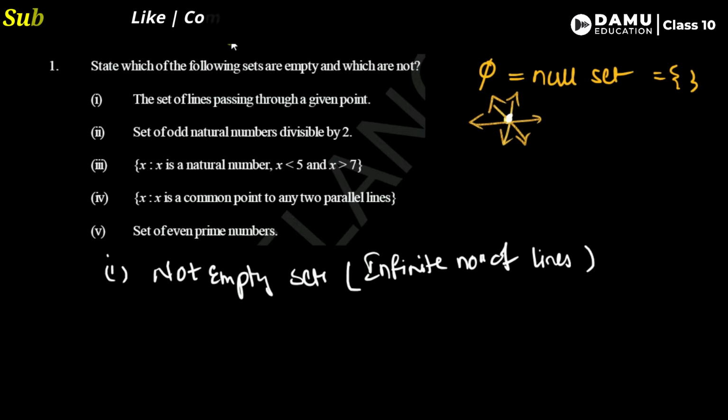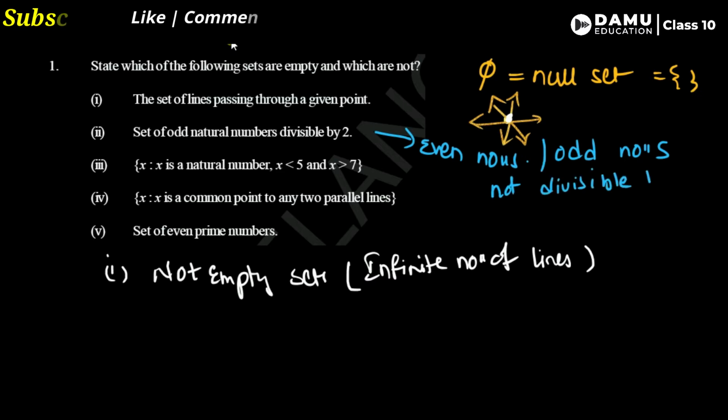Next, the second one: the set of odd natural numbers which are divisible by 2. Numbers divisible by 2 are even numbers, so odd numbers will not be divisible by 2. We can take 2, 4, 6, 8; these are the numbers divisible by 2, called even numbers. But those which are not divisible are called odd numbers. So there are no elements in this set, not any number. Therefore it is an empty set.